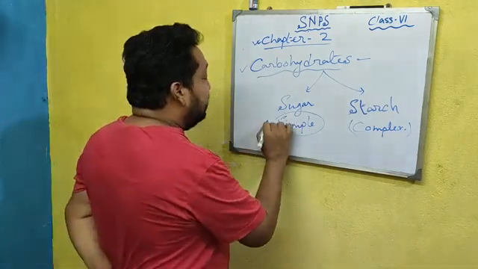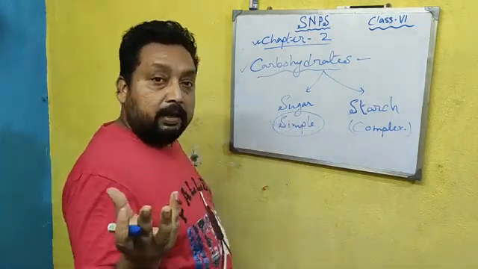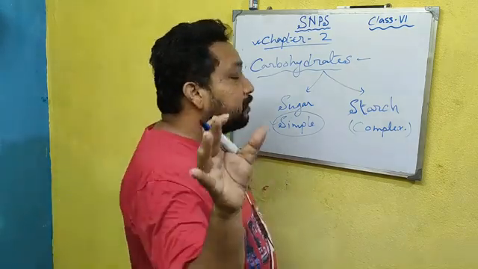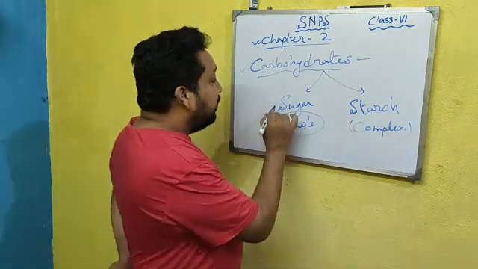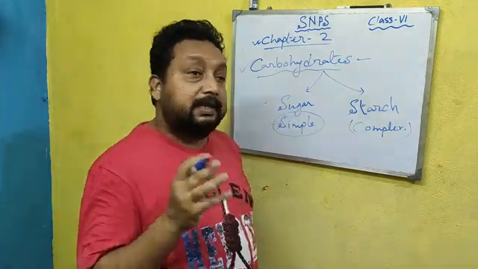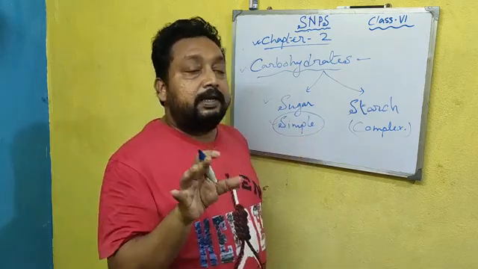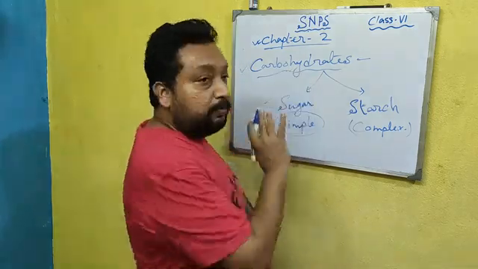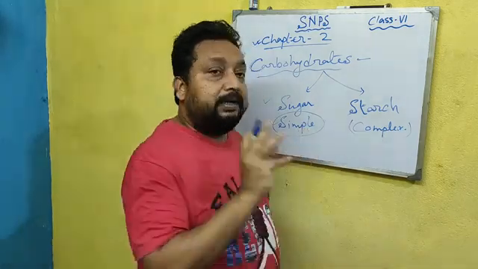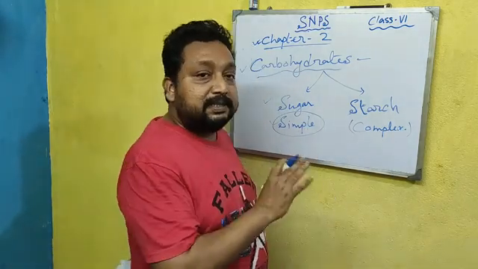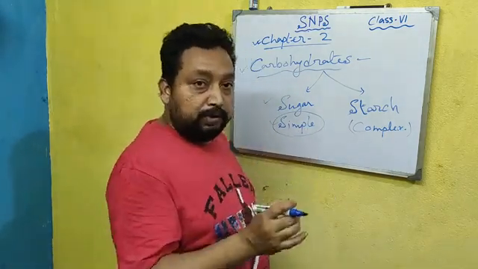Sugar is the simple carbohydrate like glucose, sucrose, fructose, and that is known as sugar. And starch is a separate type of carbohydrate, the complex carbohydrate, odorless, white, and present in food.